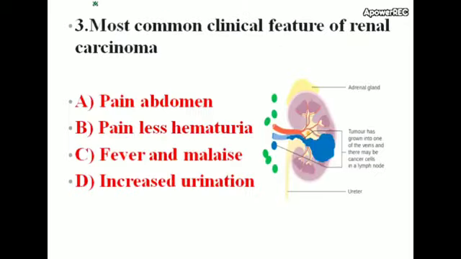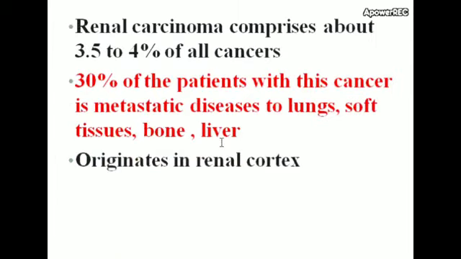Next question. Most common clinical feature of renal carcinoma. Options: pain abdomen, painless hematuria, fever and malaise, increased urination. Correct answer is painless hematuria. Most common clinical feature of renal carcinoma is painless hematuria. That means bleeding through urine.